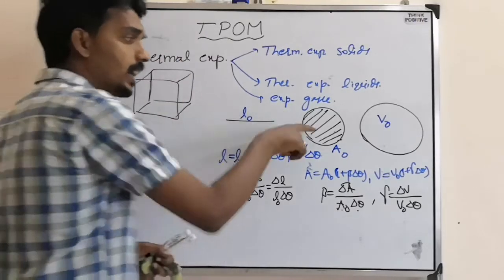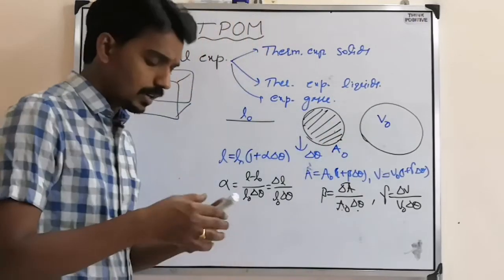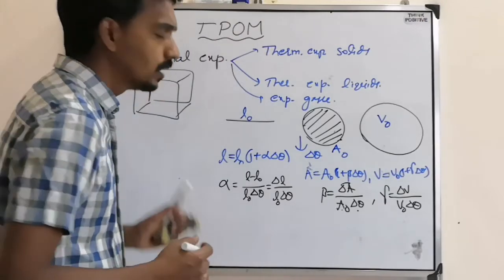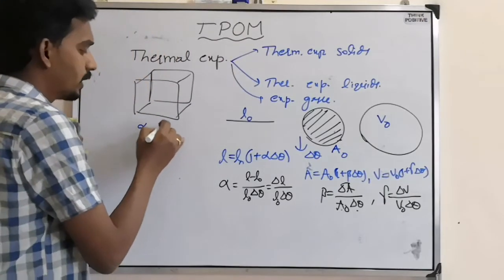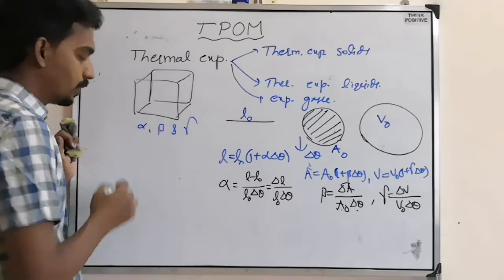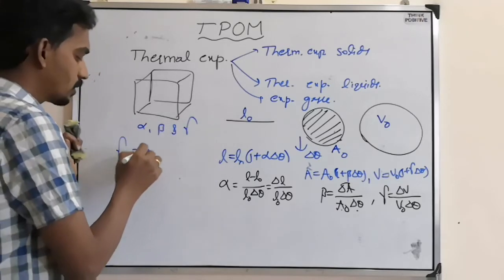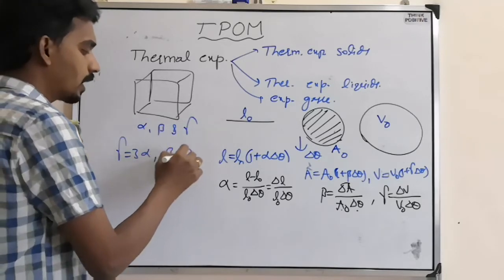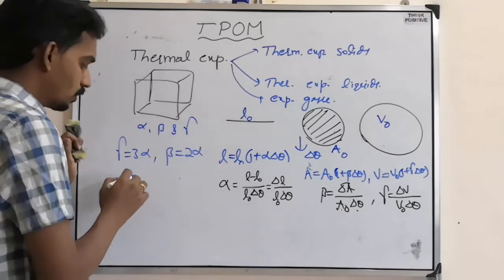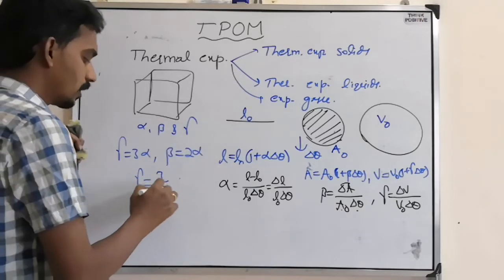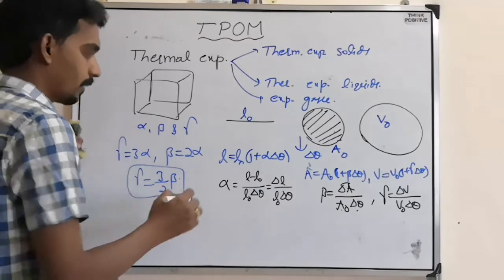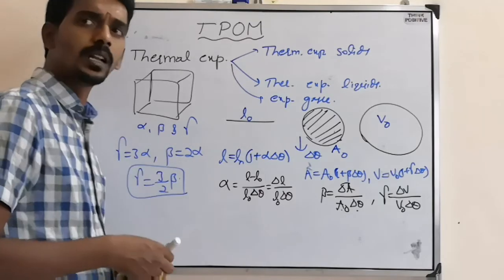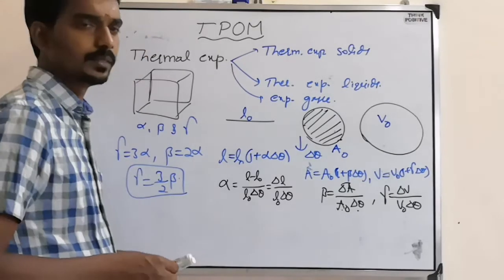So for such kinds of bodies, there is alpha, beta and gamma. And if you derive the relation, gamma comes 3 times alpha, beta comes 2 times alpha, so that gamma is 3 by 2 times beta. So based on this relation also questions can come.